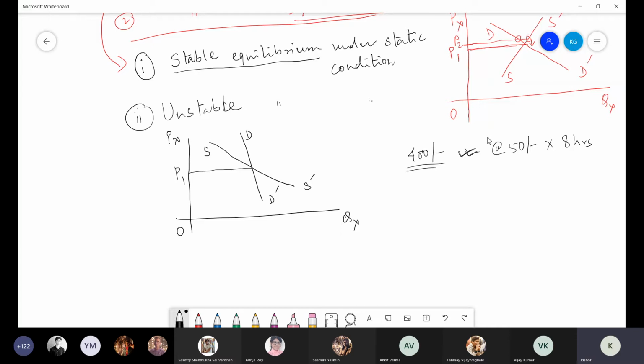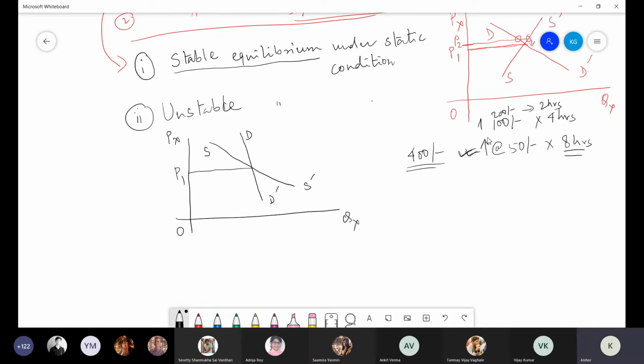Now, suppose the price of your labor service increases from 50 to 100. Instead of 8 hours, under this situation you will work only 4 hours, because you are giving rest because of your health condition or might be because of your nature. You are a person who prefers leisure over work. If the price becomes 200 rupees, some of you might be working only 2 hours.